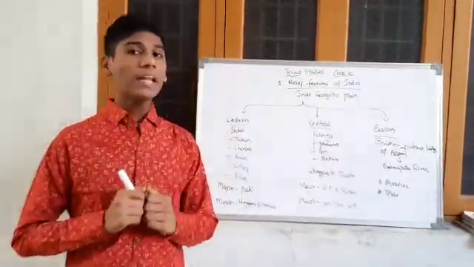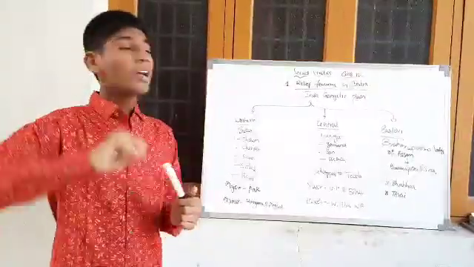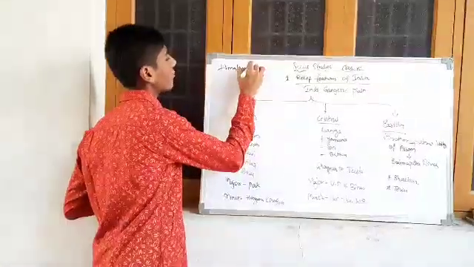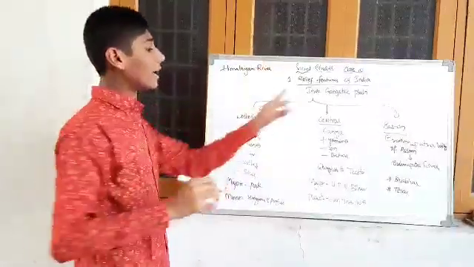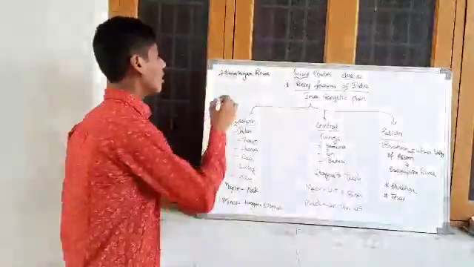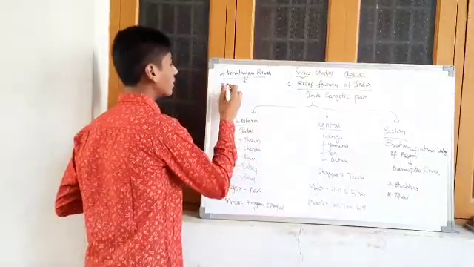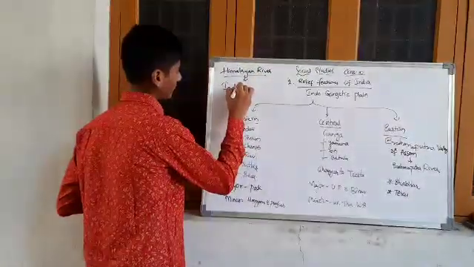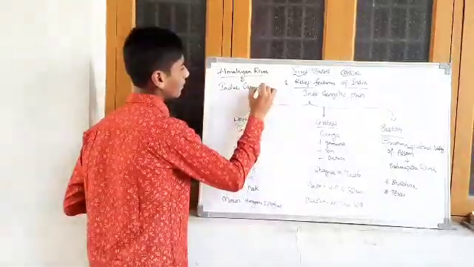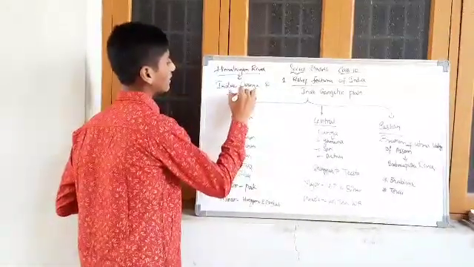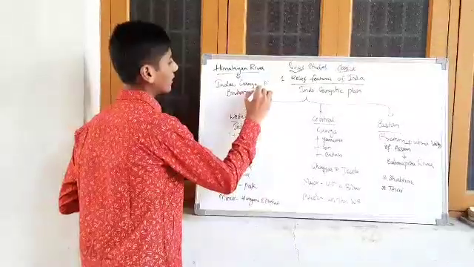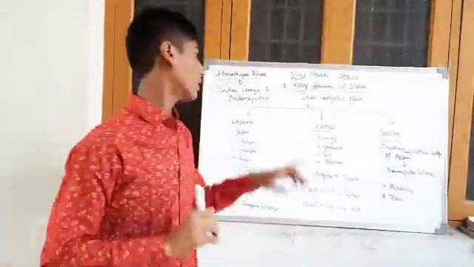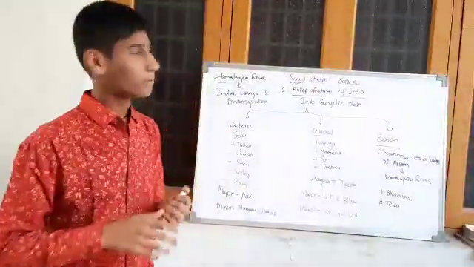First, the northern plains are formed due to the influence of Himalayan rivers. What are the Himalayan rivers? Friends, here the Himalayan rivers are Indus, Ganga and Brahmaputra. These are the Himalayan rivers. By the influence of Himalayan rivers only, the northern plain was formed.